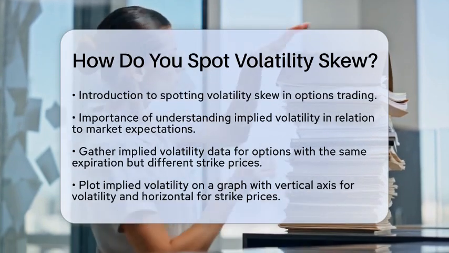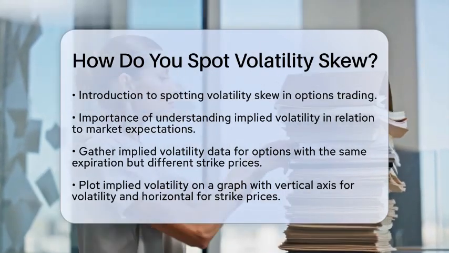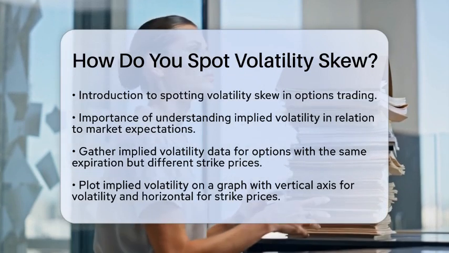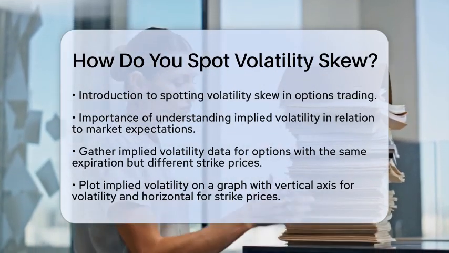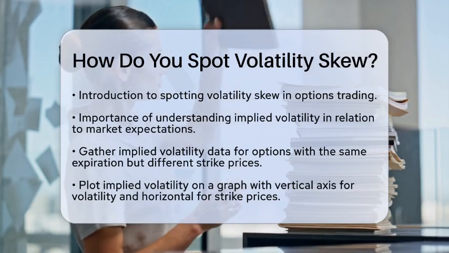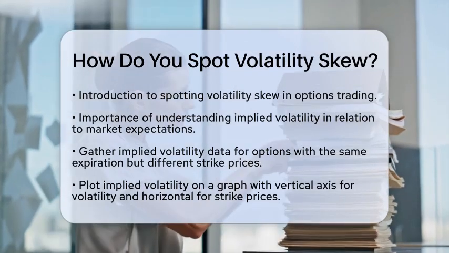First, let's talk about implied volatility. Implied volatility reflects the market's expectations regarding future volatility of the underlying asset. It varies with different strike prices and expiration dates.